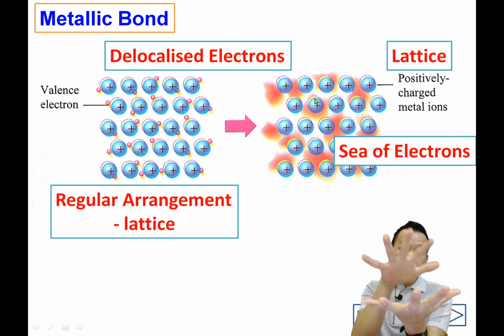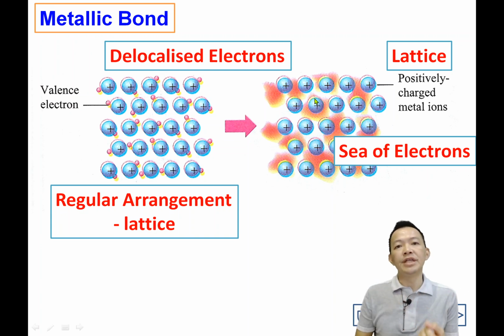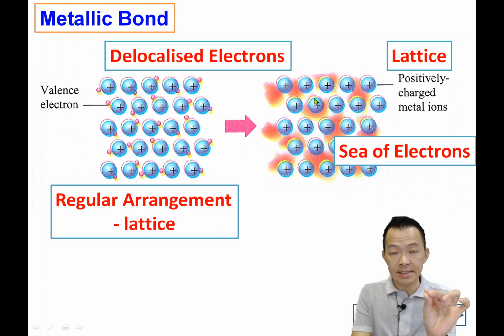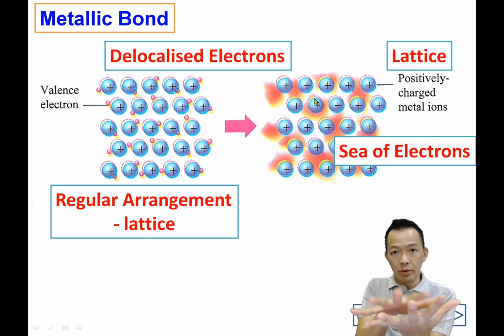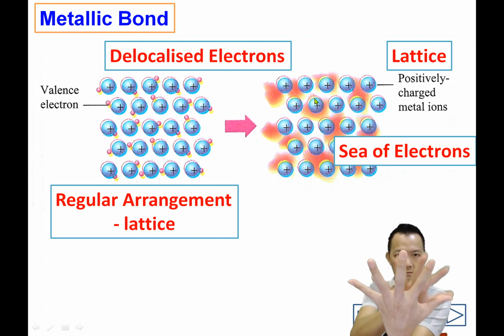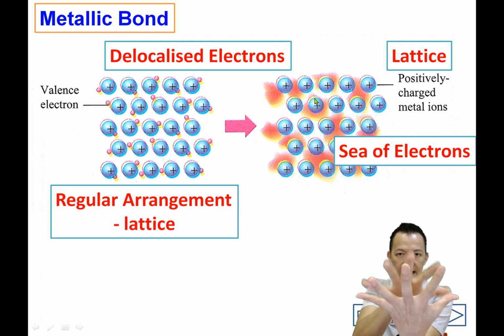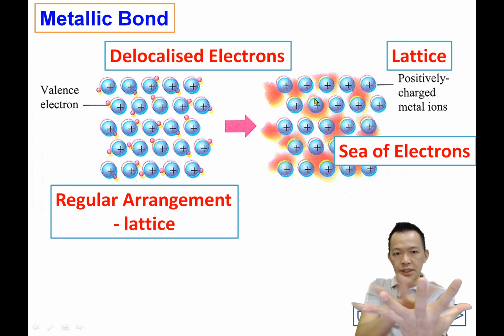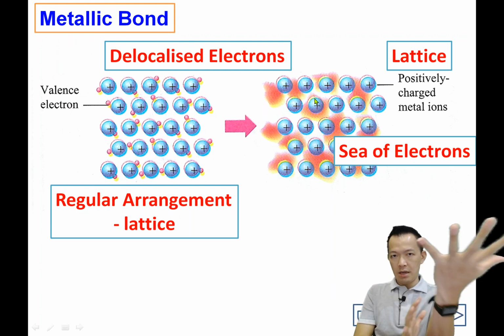But is the metallic bond strong or weak? It depends on the number of valence electrons present. When the number of electrons present is more and the sea of electrons is bigger, the force of attraction will be stronger and the metallic bond will be stronger. So positive ions, sea of electrons, and the attraction between them is called metallic bond.